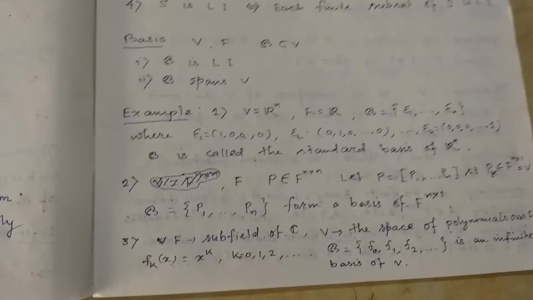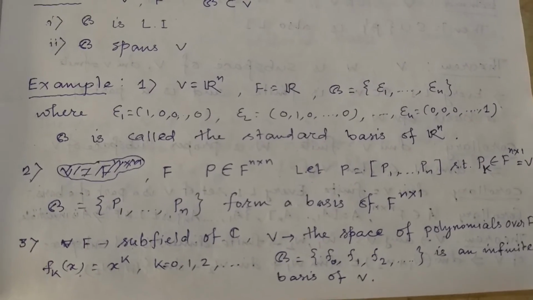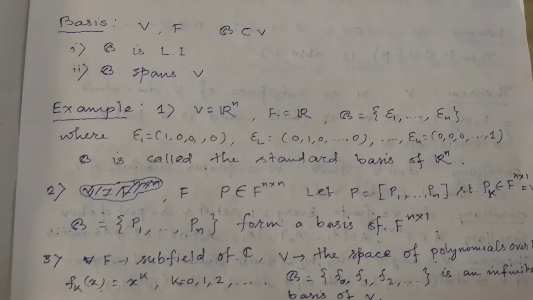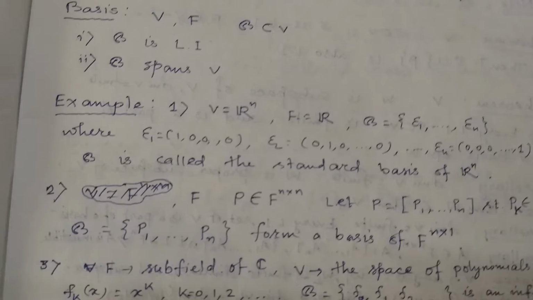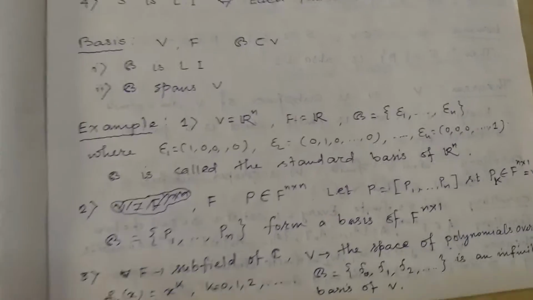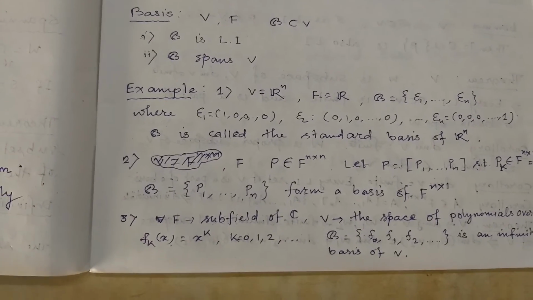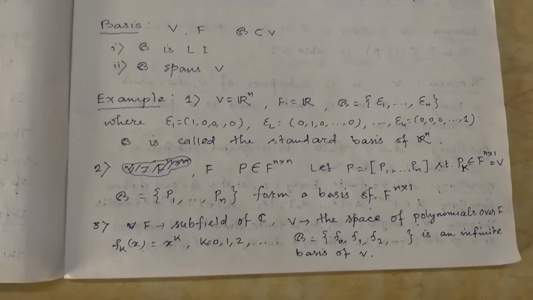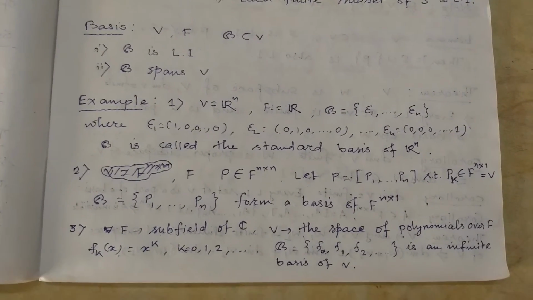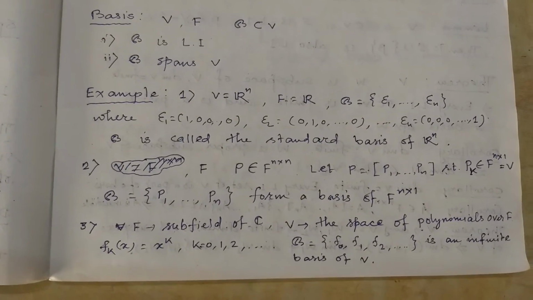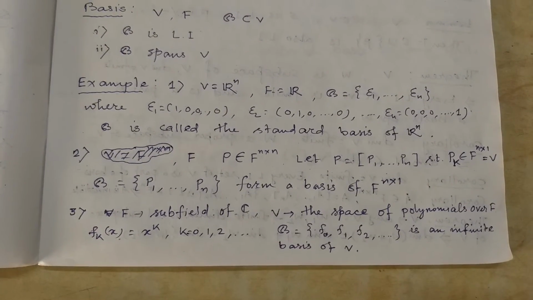We take some examples. Let V be the space Rn, n-dimensional Euclidean space, and F be the field of real numbers. And what is B? B is the collection of elements epsilon 1, epsilon 2, ..., epsilon n, where epsilon 1 equals (1, 0, 0, ..., 0), epsilon 2 equals (0, 1, 0, ..., 0), ..., epsilon n equals (0, 0, ..., 0, 1), where the last component is 1. Then obviously B is a basis of Rn and this basis is called the standard basis.